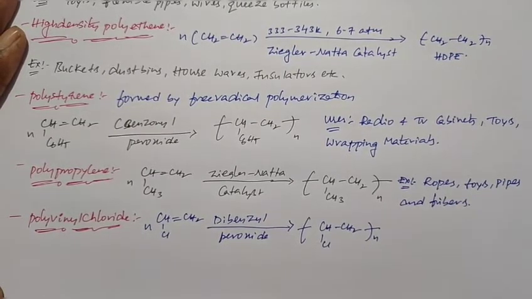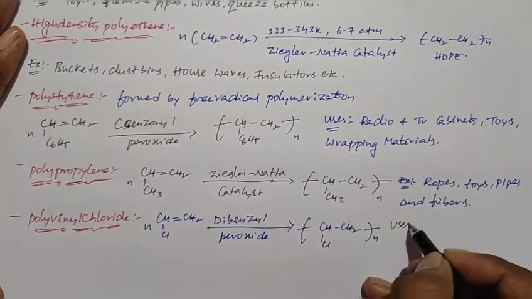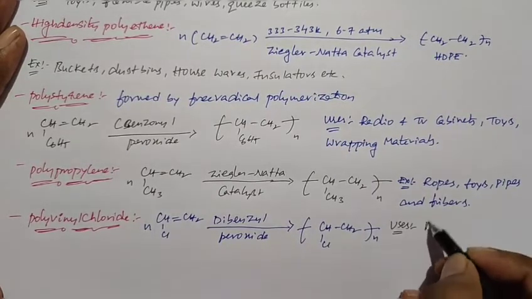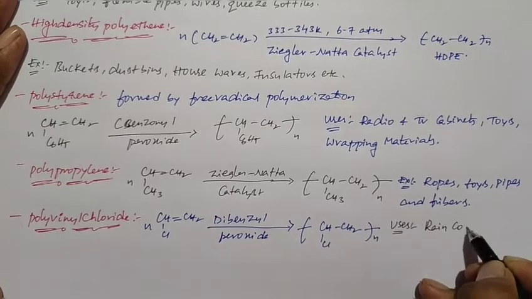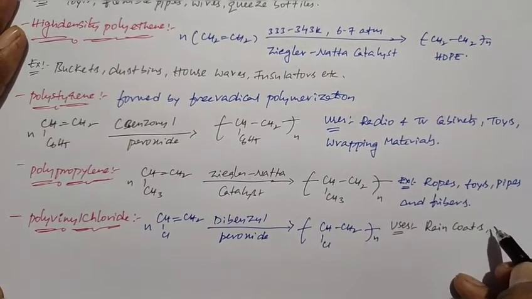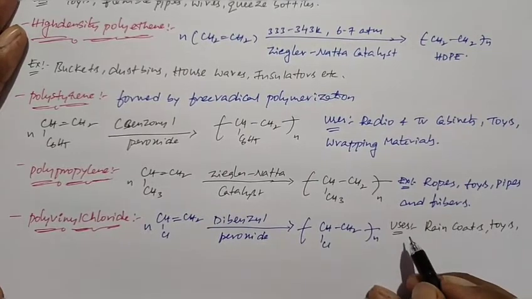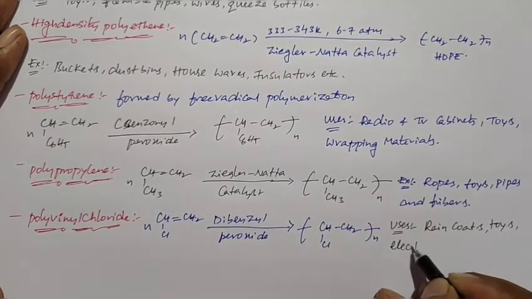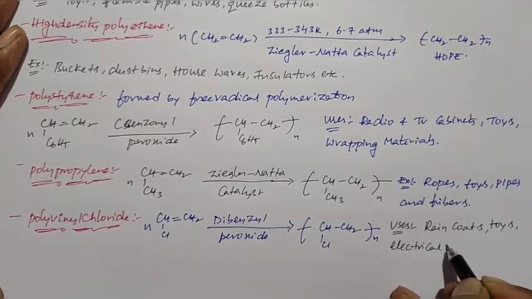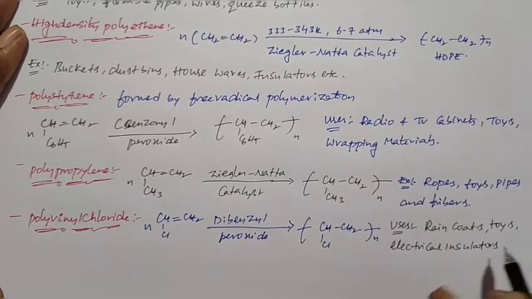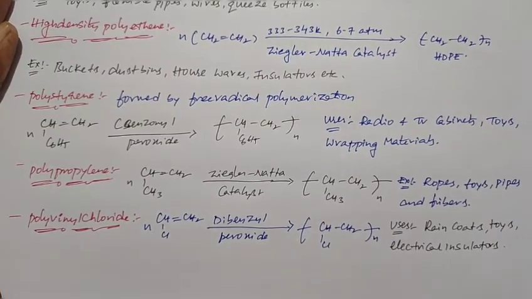So if we take the uses of polyvinyl chloride, the polyvinyl chloride can be used in the making of raincoats and toys and electrical insulators. So these are the uses of polyvinyl chloride.